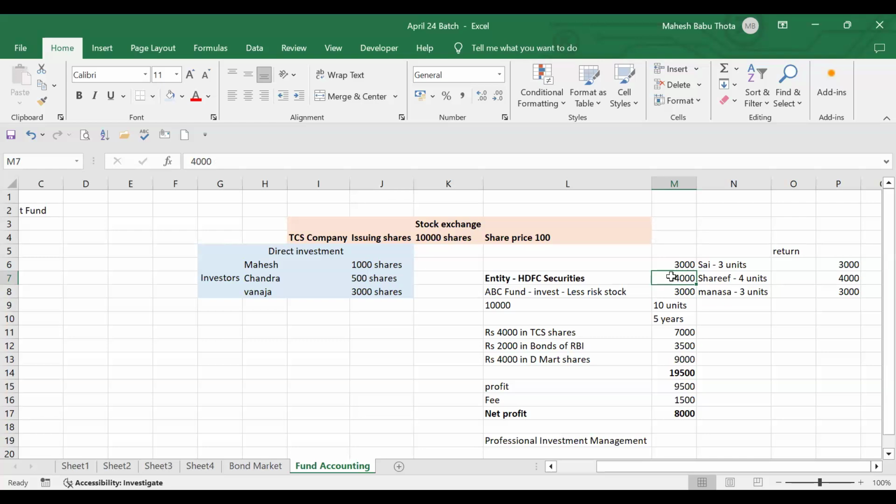This is called an investment fund. Investment fund is nothing but, again I'm repeating, pooled money collected from investors and invested and managed by professionals. The portfolio of investment will be managed by the professionals, so we can say professional investment management. We understood what is an investment fund, but our topic is fund accounting.